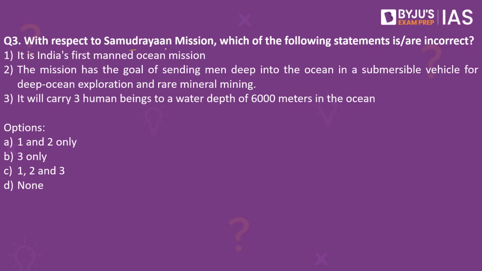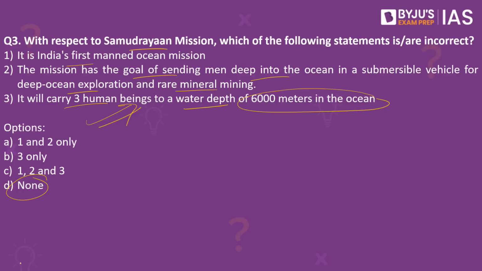With respect to Samudrayaan Mission, which of the following statements are incorrect? It is India's first manned ocean mission. The mission has the goal of sending men deep into the ocean in a submersible vehicle for deep ocean exploration and rare mineral mining. It will carry 3 human beings to a water depth of 6,000 meters in the ocean. Which of the statements are incorrect? It is asking for the incorrect statement. So the answer to this is none. Why? That is because all the 3 statements given in this question are right statements.